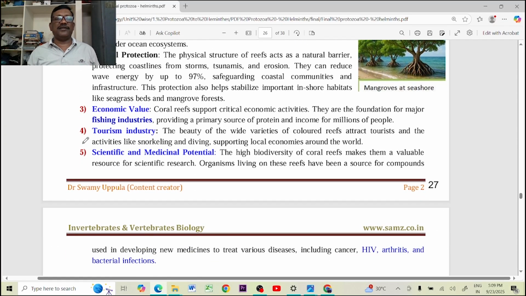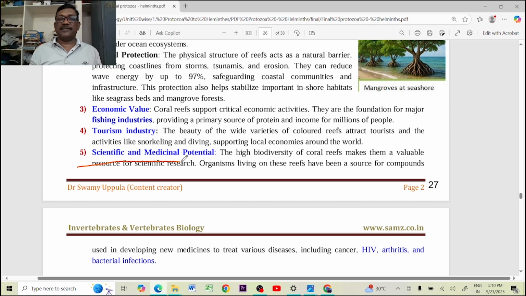waves or floods. Economic value: around these coral reefs, many fishes can live in this region. The flow is very slow, so this region is very suitable for the fish industry. That's why this has a lot of economic value. And the tourism industry: those areas are very attractive. That's why people visit them, and the tourism industry is highly developed.